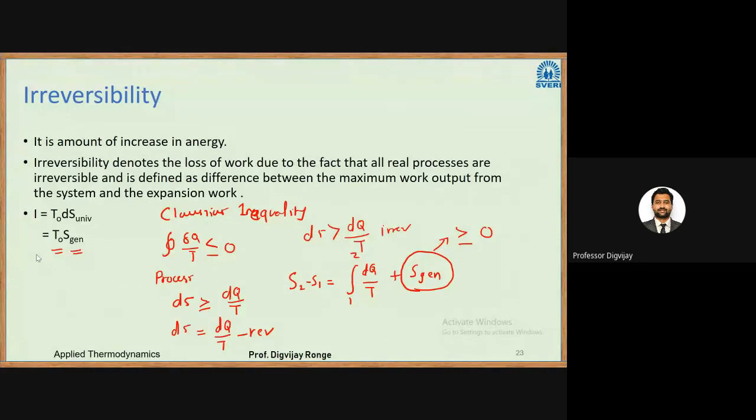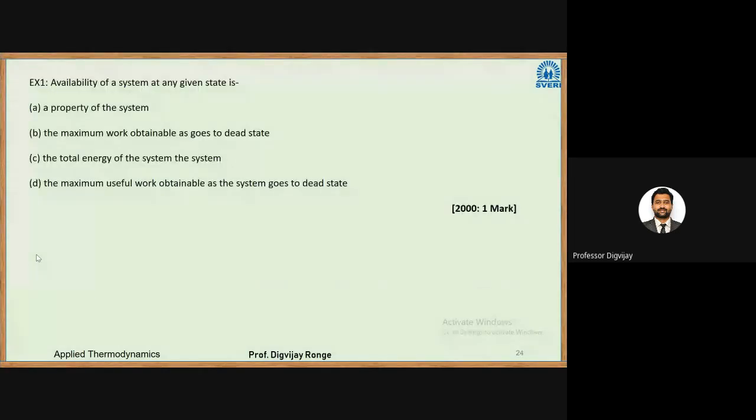So I hope you understood some part of it. This was a new concept. This is an advanced topic in ATD, but it is included in the syllabus of GATE or IES. Okay, so we'll take some problems now.